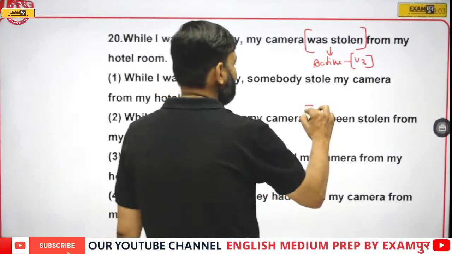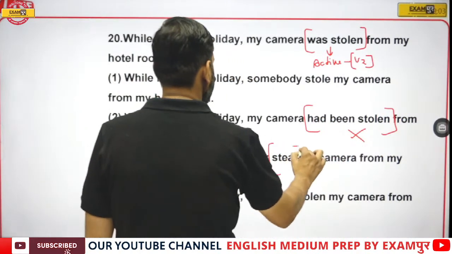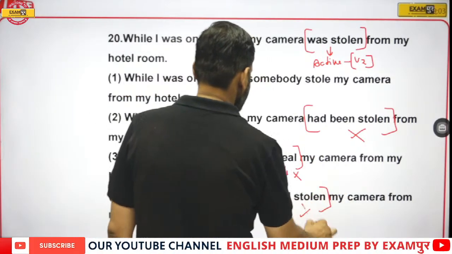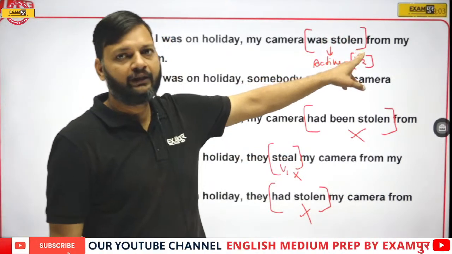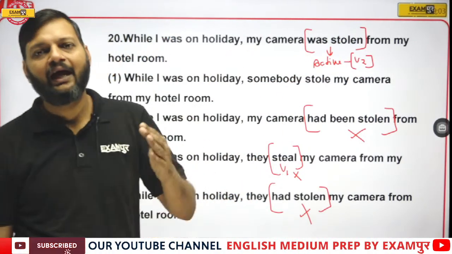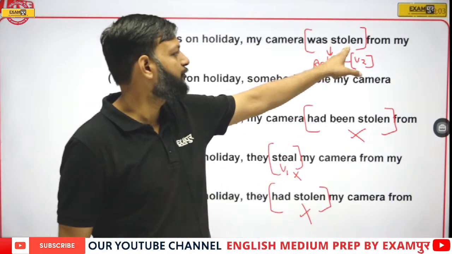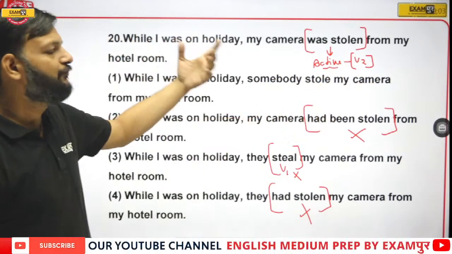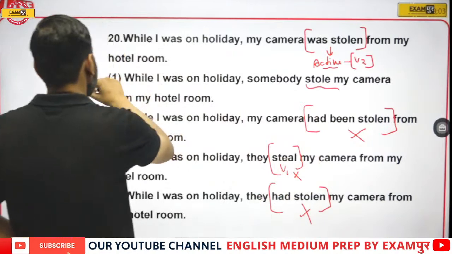Here we have "had been stolen", which cannot be the answer. Here we have the first form, which cannot be the answer. Here we have "had" plus the third form, which cannot be the answer. "Was stolen" means past indefinite, and past indefinite in active means the second form of the verb. Only one option has the second form of the verb, that is option number 1.